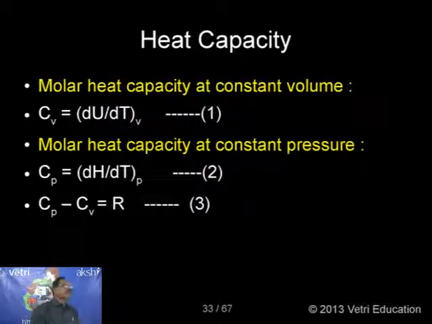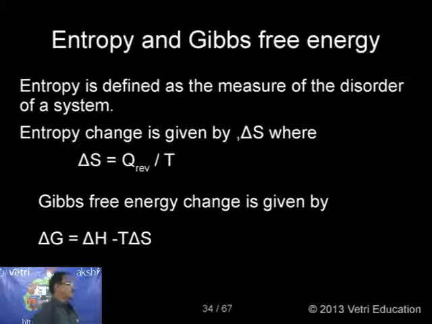Molar heat capacity at constant volume I have discussed. Molar heat capacity at constant pressure also I have discussed. So from this, Cp minus Cv equal to R, the most important derivation we are getting under this. So this is regarding heat capacity.